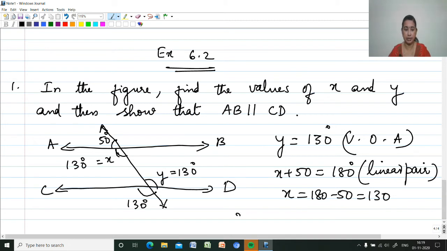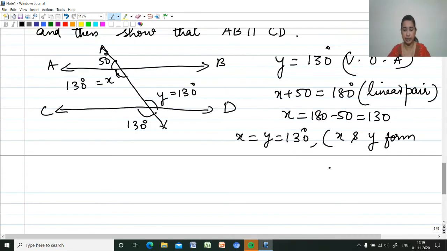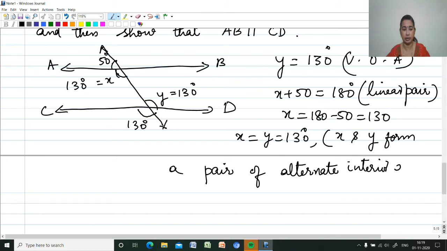So since X equals Y equals 130, in the bracket we write: X and Y form a pair of alternate interior angles. Therefore, AB is parallel to CD.